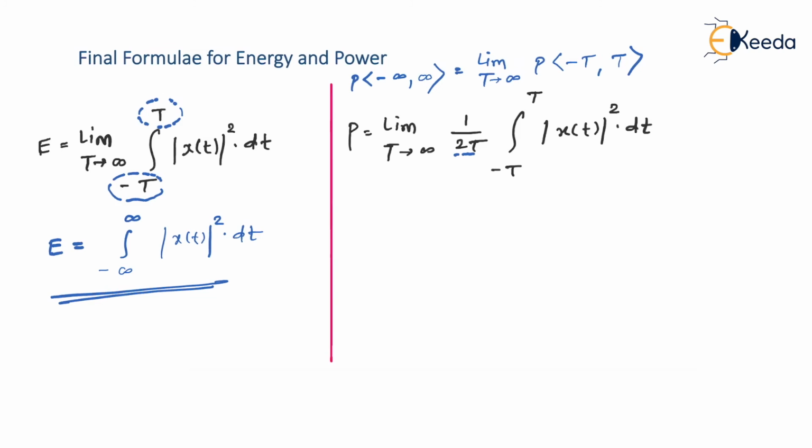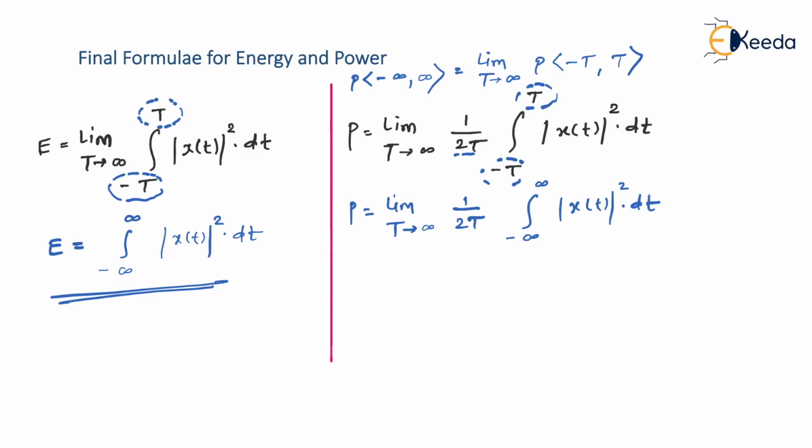Now the question is, can I substitute T equal to infinity in this other place also? The answer is yes, we can do that. It is quite harmless. So now I can write the power as the limit as T approaches infinity of 1 upon 2T, integrating from minus infinity to infinity of mod of x of t whole square dt.